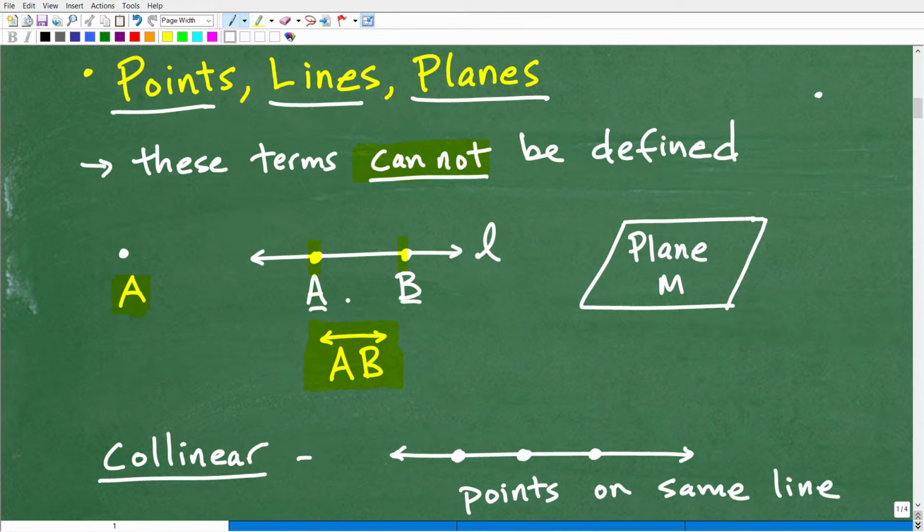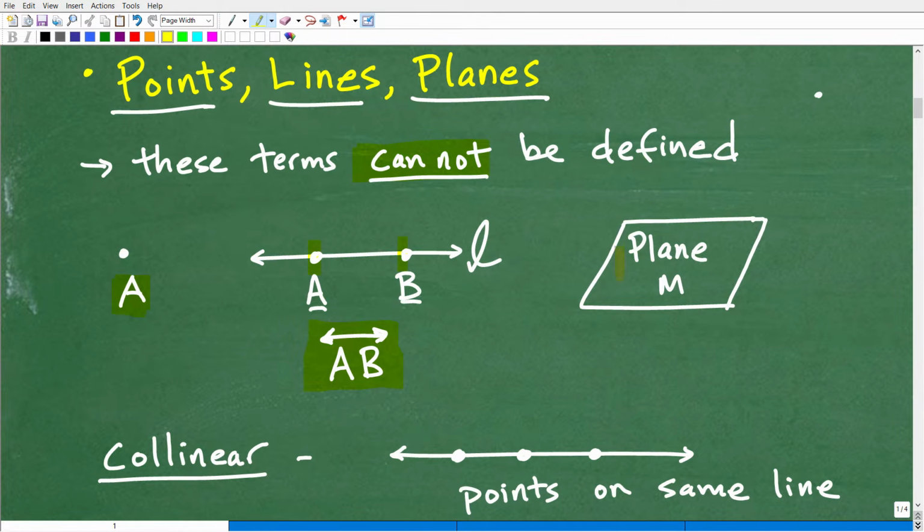These are not what we call endpoints. These are just points that happen to be on the line, and then you draw a little line with 2 arrows emanating like so. Okay, so that's one way you can name this line. Another way you can do this is what you could see right here. I could just put a little letter. I can call this line L, for example, and that is another way to name a line.